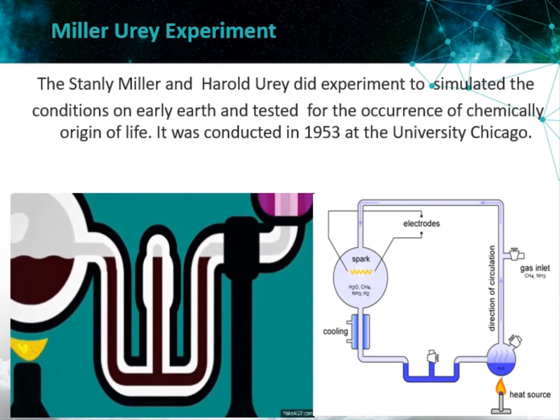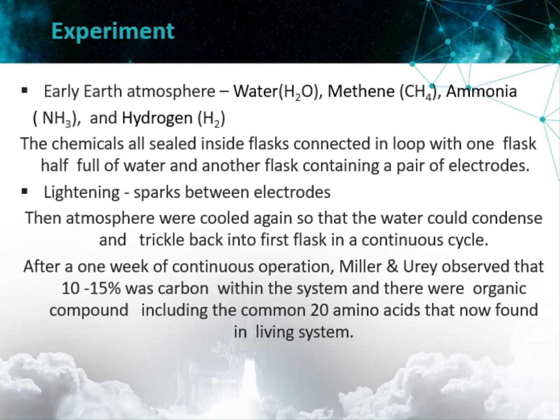Miller-Urey experiment. Stanley Miller and Harold Urey did experiment to simulate the conditions on early earth and tested for occurrence of chemical origin of life. It was conducted in 1953 at University of Chicago. Water in the flask was evaporated with gases and went through the loop to other flasks and electric sparks were fired to simulate lightning. Then after, atmosphere got cooled and water condensed and trickled in the bottom.